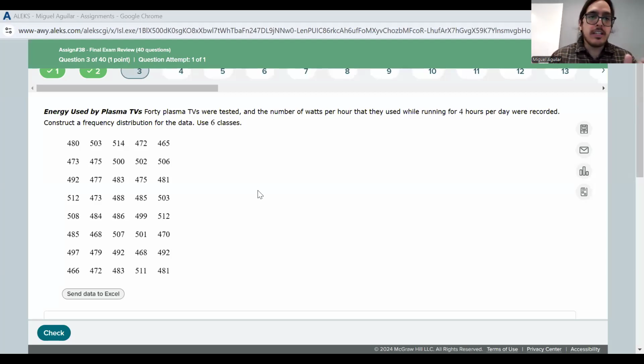We're on the 6th one, so the next line. So we're doing 473, 475, 500, 502, 506, 492, 477, 483, 475, 481, 512, 473, 488, 485, and 503. That should be the 20th. Okay, we're halfway through.